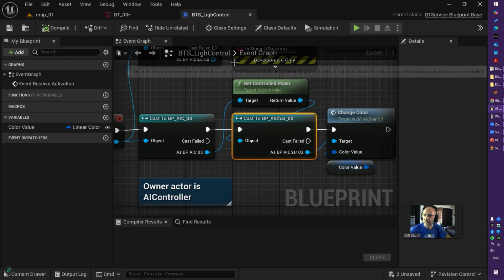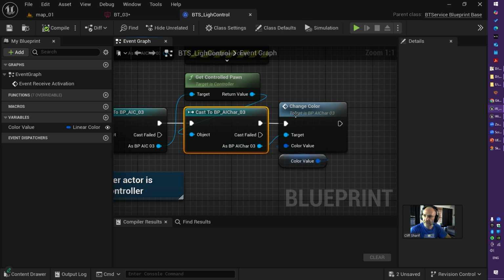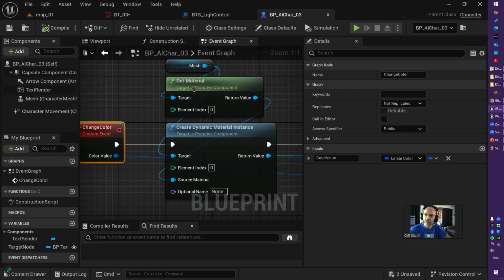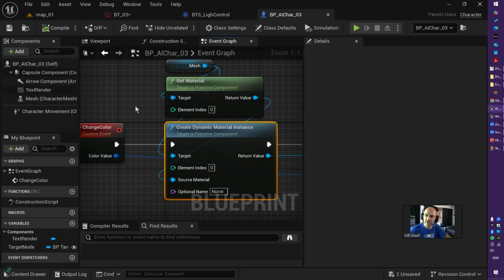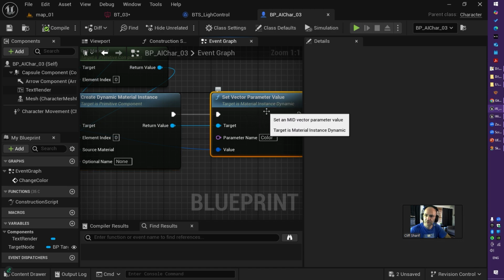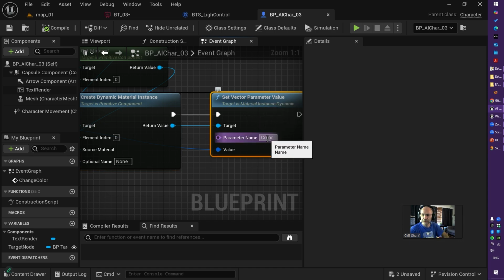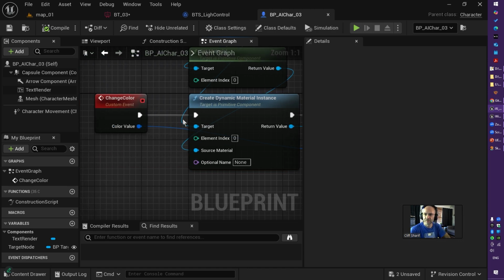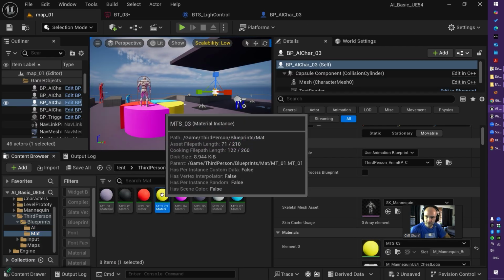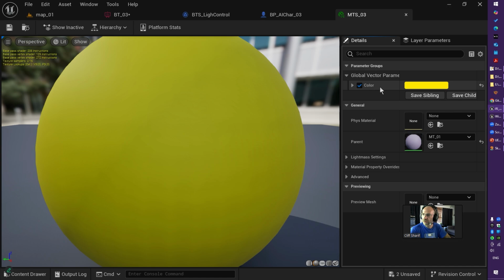Then on that character, I run an event and send the color. That event basically grabs the mesh, grabs the material, makes a dynamic material instance out of it, and then sets a vector parameter of that material, which is color, to the value I pass from that event. Just keep in mind that material is this one here, and the color is the parameter on the material instance.